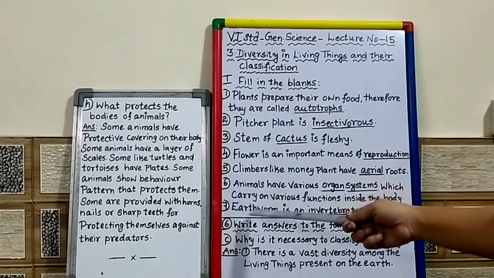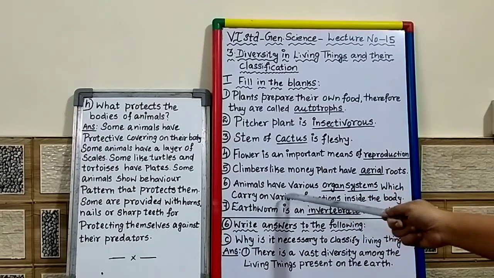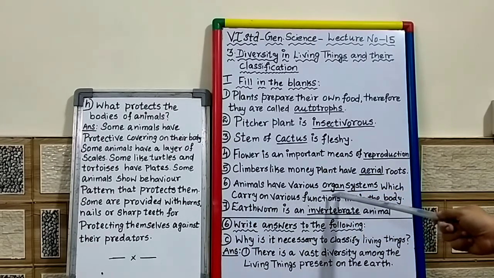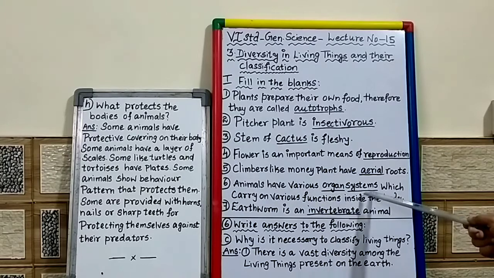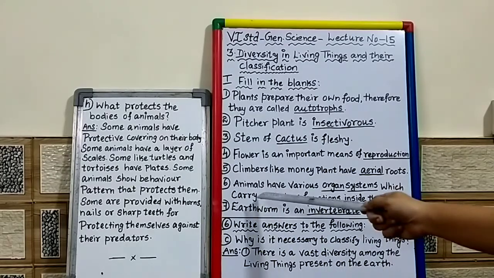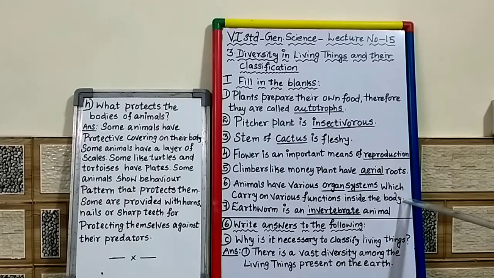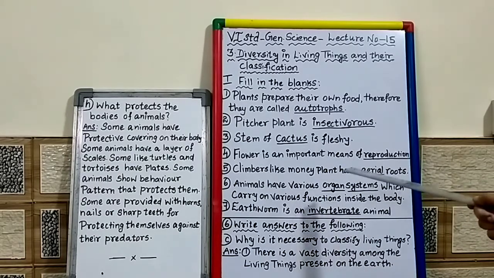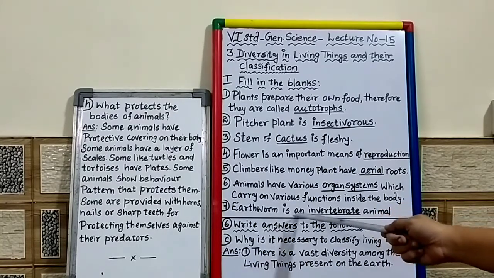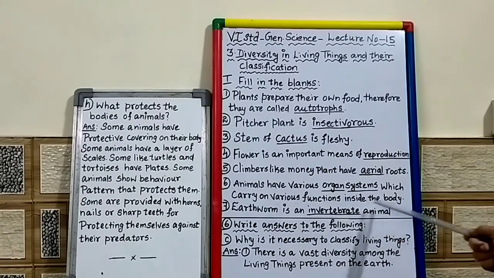And sixth one, animals have various organ systems which carry on various functions inside the body. Earthworm is an invertebrate animal.